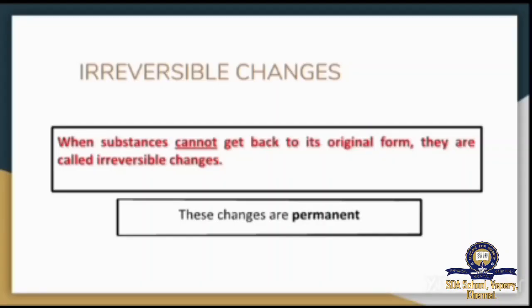Next we are going to see irreversible changes. What is it? Irreversible changes. When substances cannot get back to their original form, they are called irreversible changes. This type of change is the opposite of reversible changes. These changes are permanent.